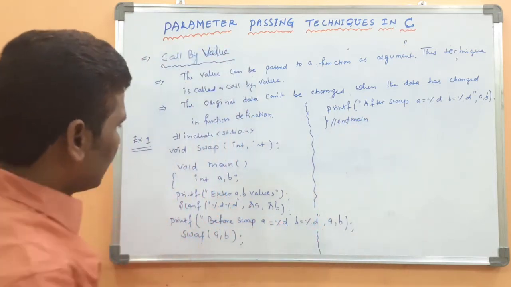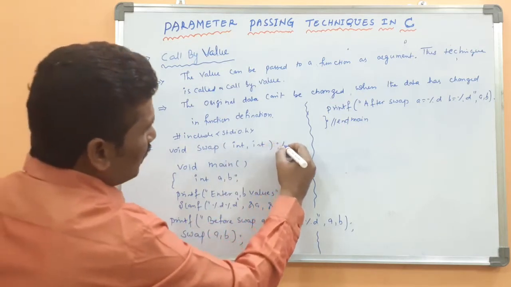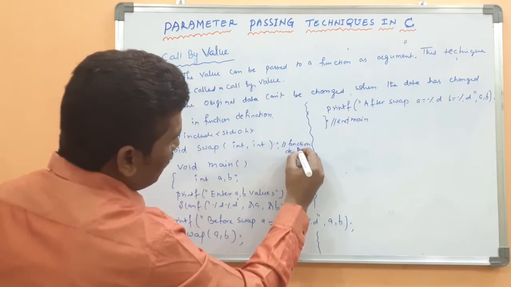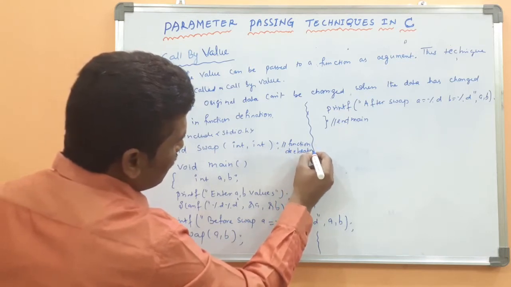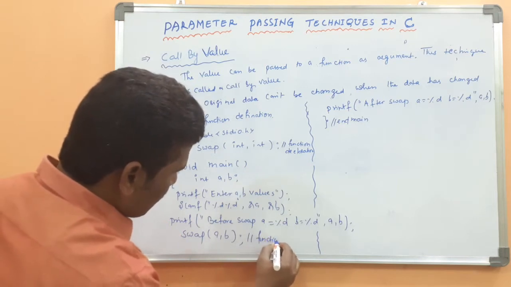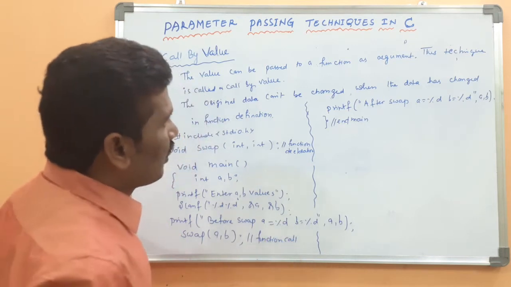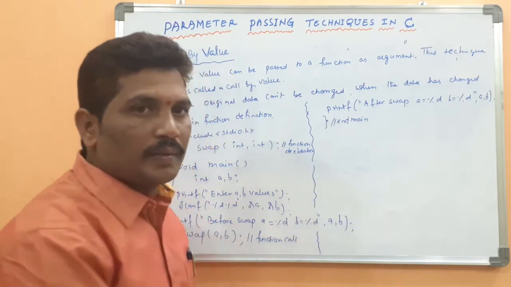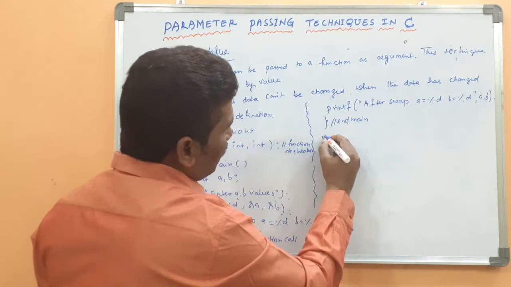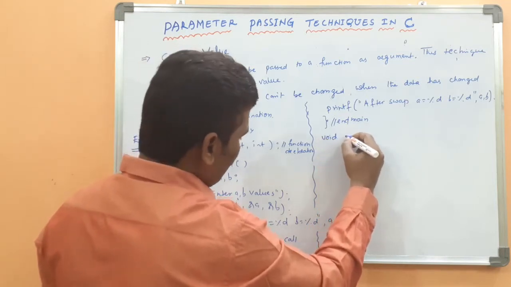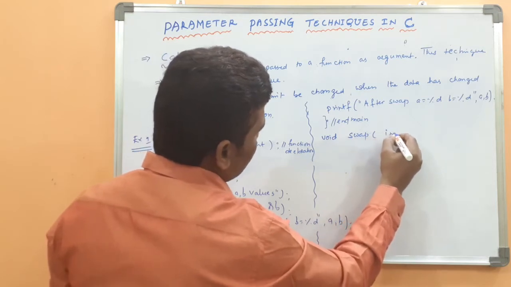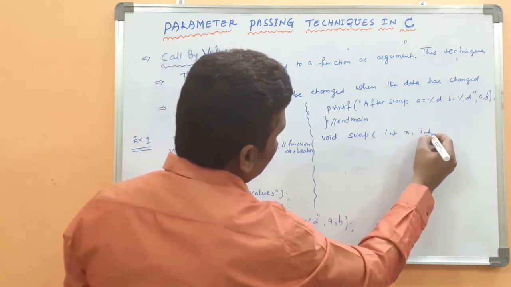Then what is this called? This is called the function declaration. Here is the function call. Now you need to write the function definition. The void, function name is swap, int x, int y.